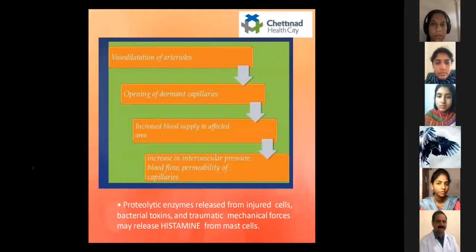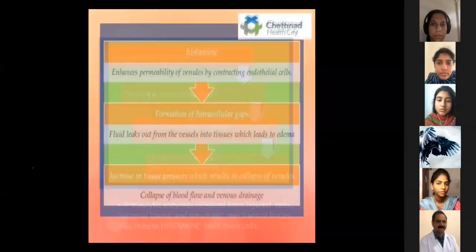So the first is vasodilatation of the arterioles, which causes opening of the dormant capillaries, and there will be increased blood supply to the affected area, thereby increasing intravascular pressure, blood flow, and permeability of the capillaries. The proteolytic enzymes released from the injured cells, the bacterial toxins and traumatic mechanical forces may release histamine from the mast cells.